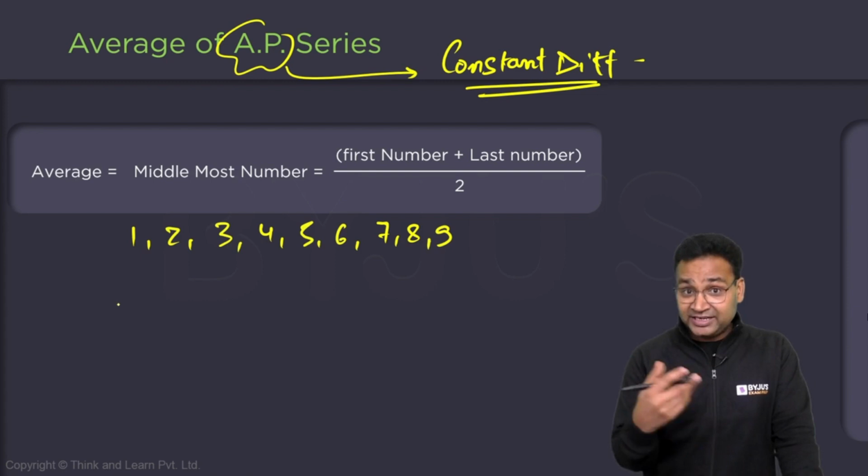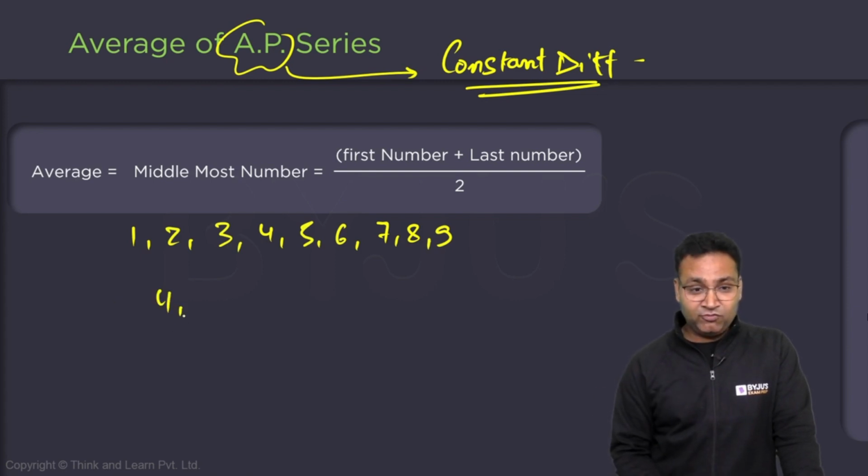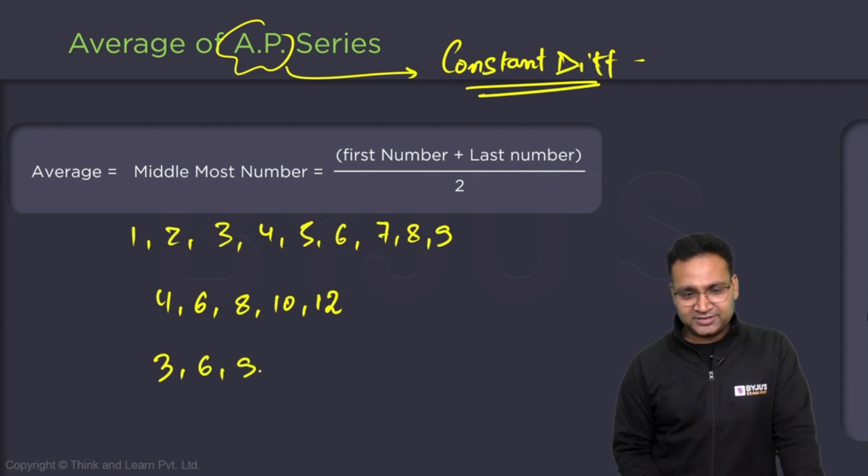I write consecutive even numbers. Let's say I write 4, 6, 8, 10, 12. These are AP series. I am writing consecutive multiples of 3: 3, 6, 9. What is that? I'm sorry, I'm forgetting the table. Anyone please help? 3, 6, 9, 12, 15. People were like, oh, you don't know the table of 3.